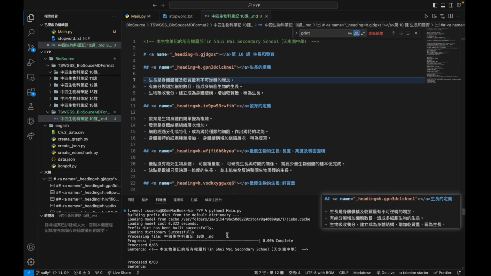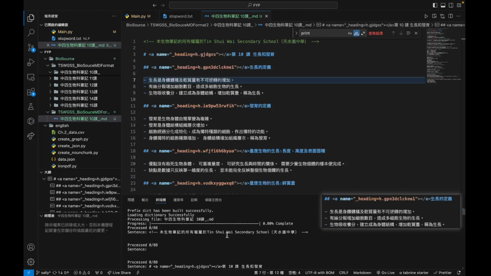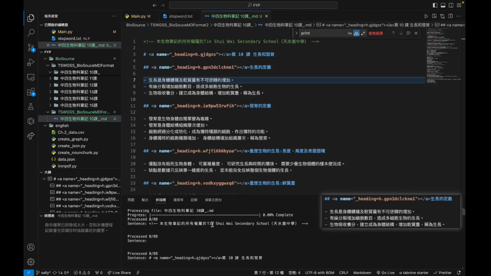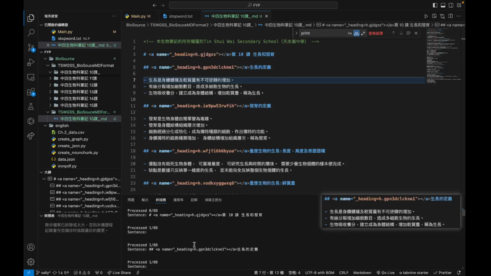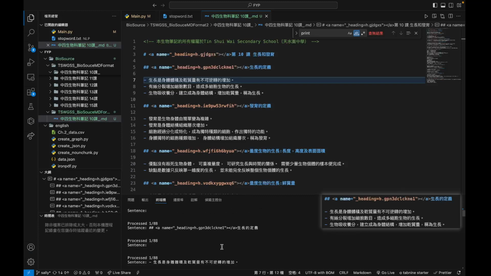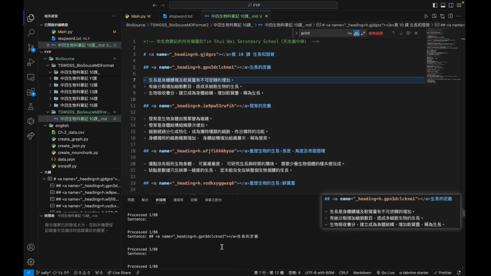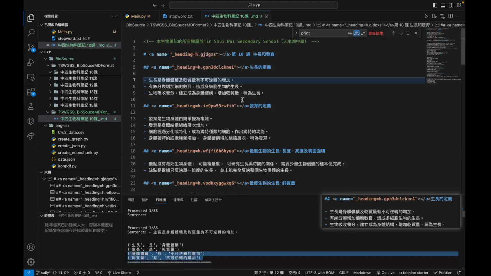So after processing and importing the data into Neo4j, we can see the result now. For chapter 10, the first line is the chapter, and the second line is the 生长的定義. Because that sentence does not match the information pattern, it will not go through NLP processing. The next line is 生長. Because this line matches the information pattern, it will go through NLP processing.